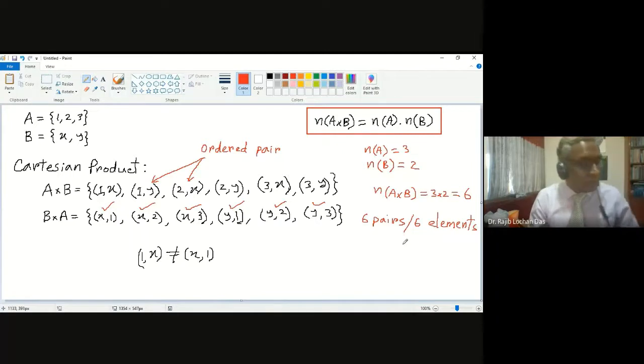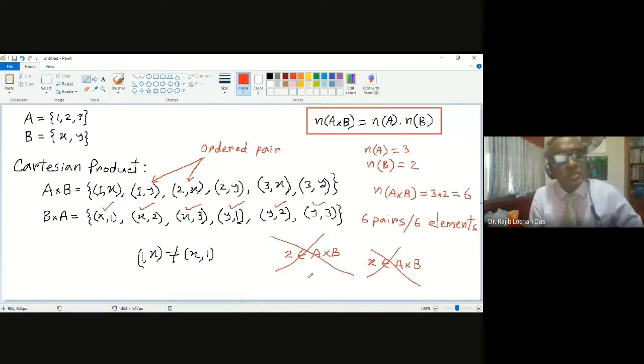So be careful. If you write 2 is a member of A cross B, that will be wrong. If you write x is a member of A cross B, it will be wrong. A cross B will always have pairs. You can write 1 comma y is a member of A cross B; that is correct.